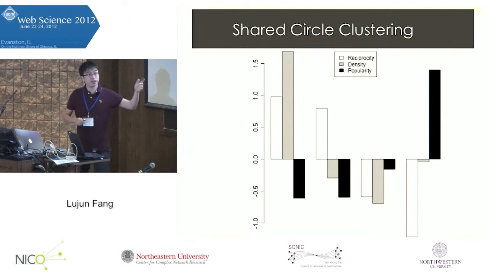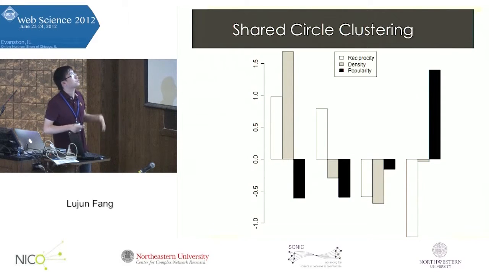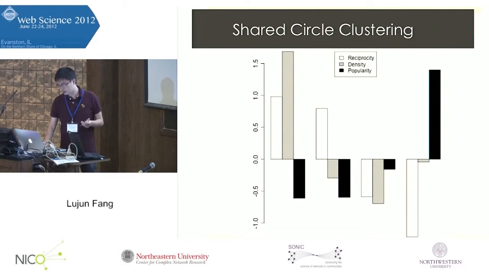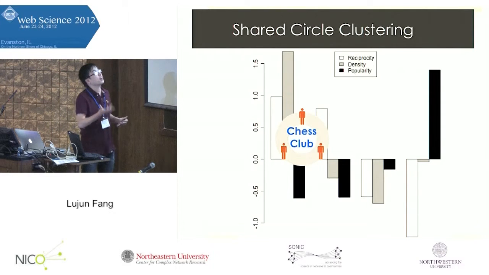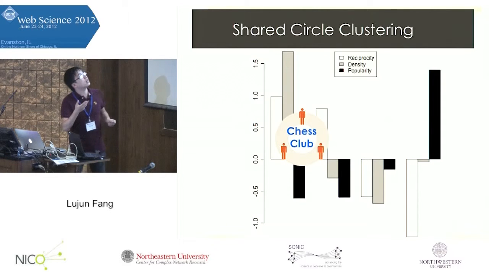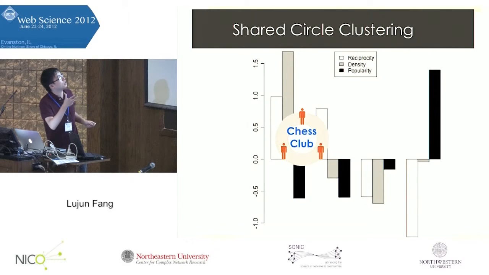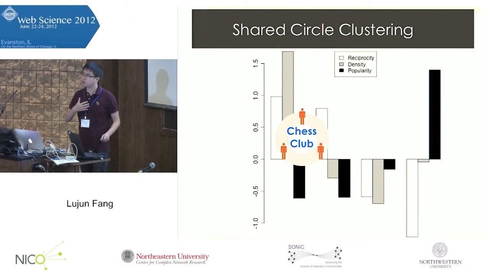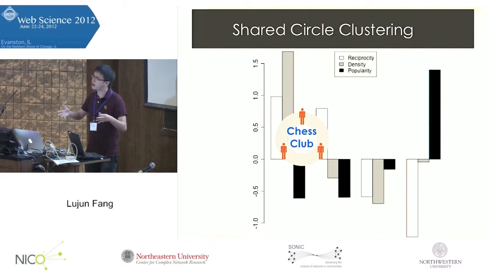What we notice here is that the first two classes of shared circles have high reciprocity and low popularity. This reminds us of circles like my chess club, where I'm adding my friends to this circle, and most likely they will follow me back. So this circle has high reciprocity, and they are ordinary people who will probably have 100 to 200 followers, so they have relatively low popularity.